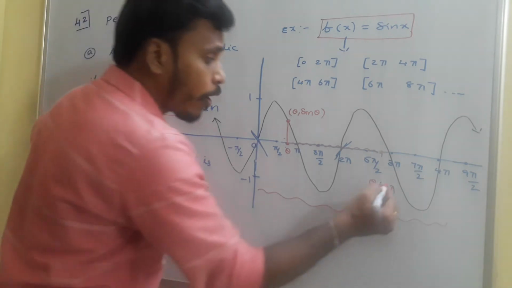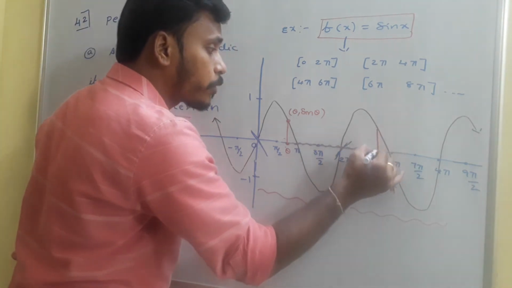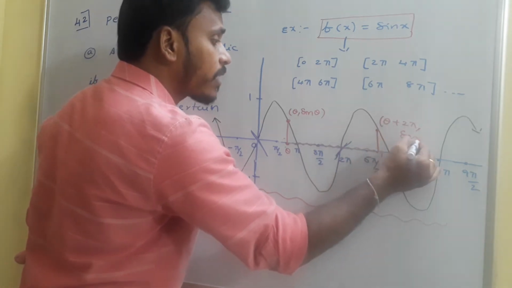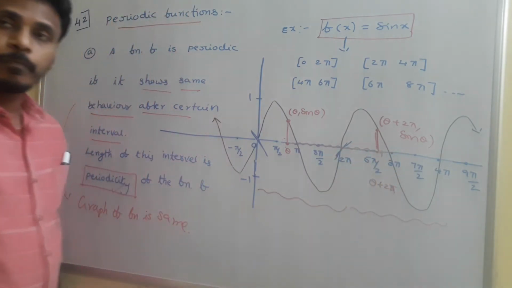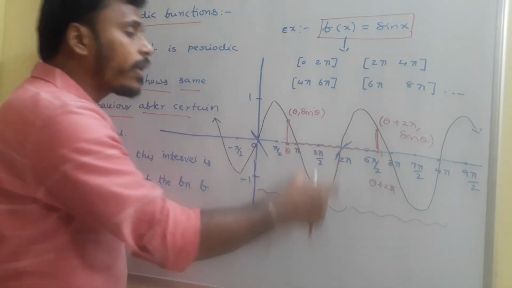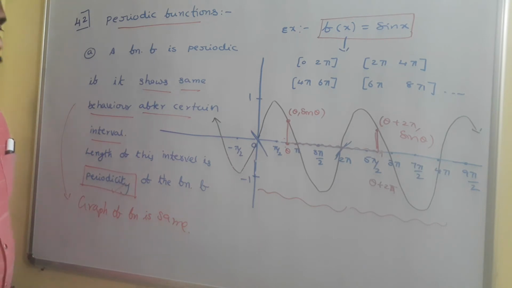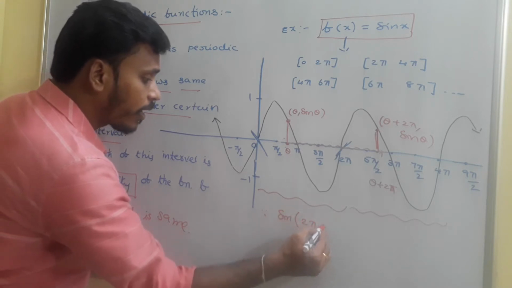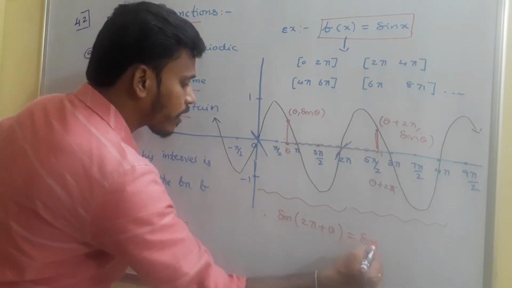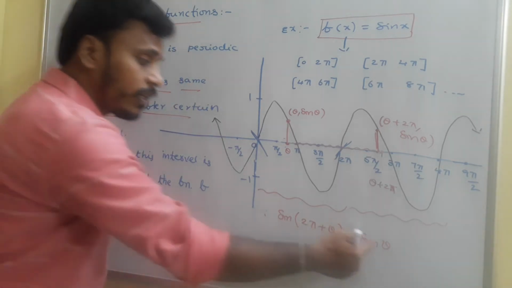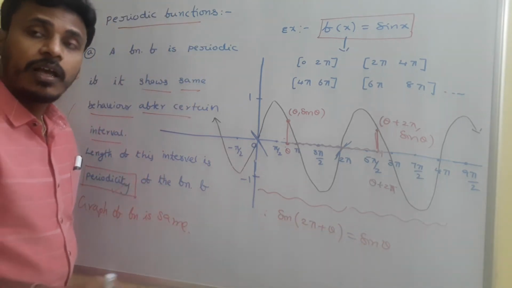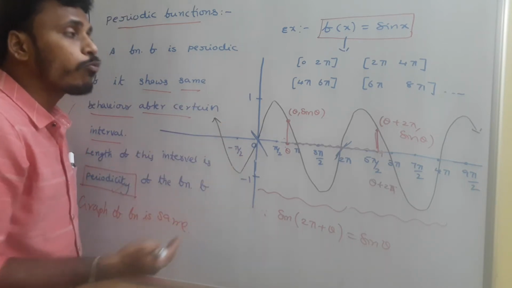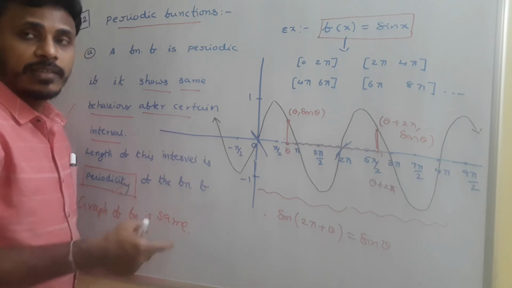For that particular point theta plus 2 pi, if you observe the point on the graph, it is theta plus 2 pi comma sin theta. The vertical length is again the same. In that sense, 2 pi is the periodicity of the function. In another way to check, we know sin of 2 pi plus theta equals sin theta. That is, theta and 2 pi plus theta give the same outputs for the function sin, and that's why 2 pi is the periodicity of sin x, right?